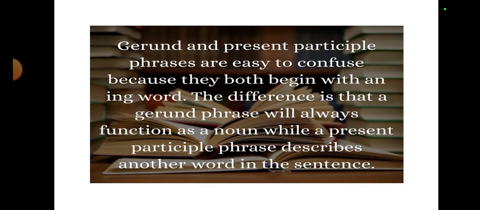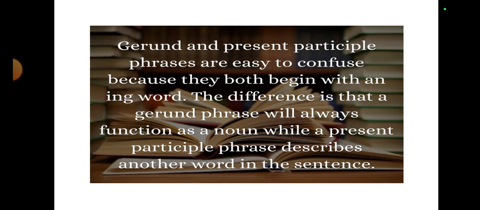Now here there is a point that you need to keep in your mind, because there are things which can confuse you. Gerund and present participle phrases are easy to confuse because they both begin with an ing word, right? The difference is that the gerund phrase will always function as a noun, whereas a present participle phrase describes another word in the sentence.